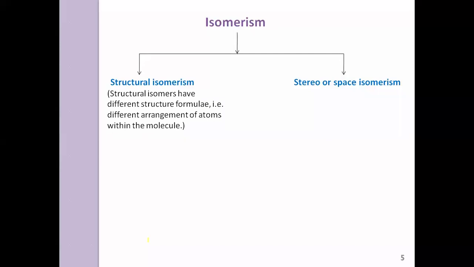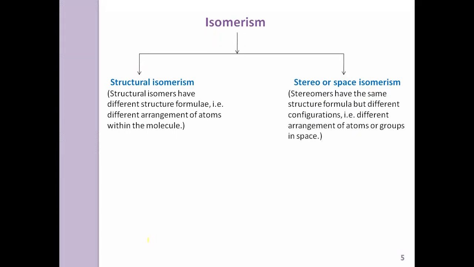Structural isomers have different structural formulae, that is, different arrangement of atoms within the molecule. Whereas stereoisomers have the same structural formula but different configuration, that is, different arrangement of atoms or groups in space.